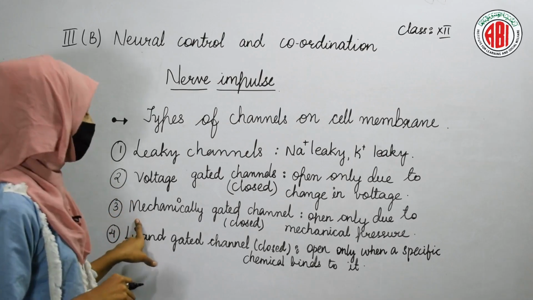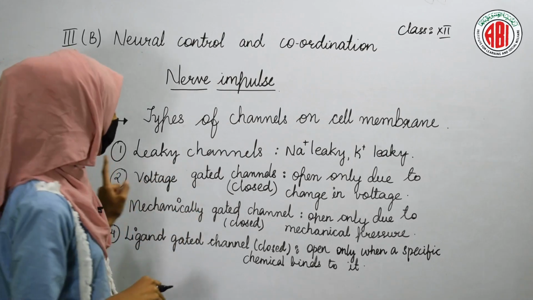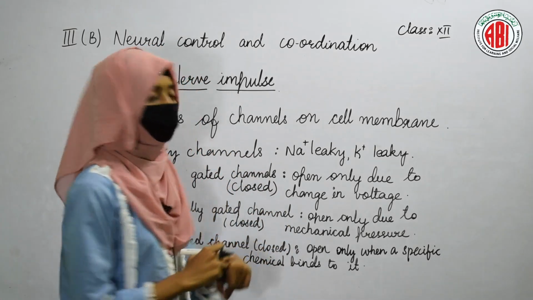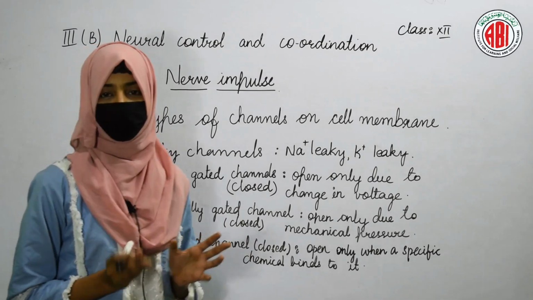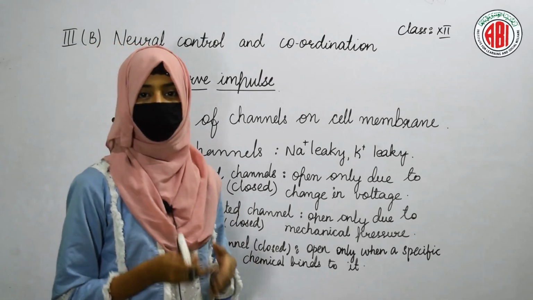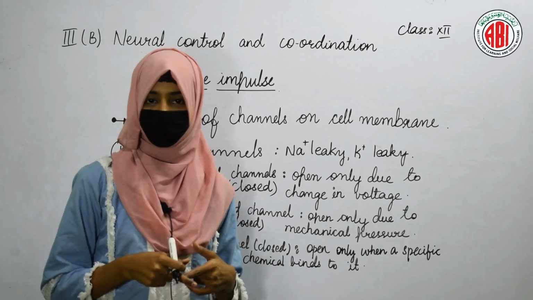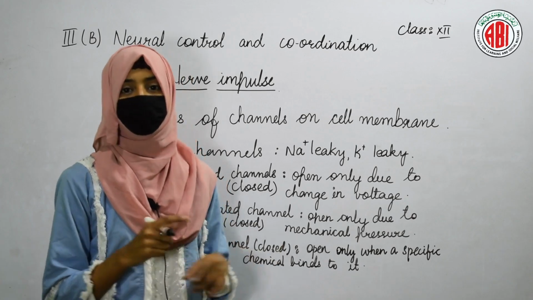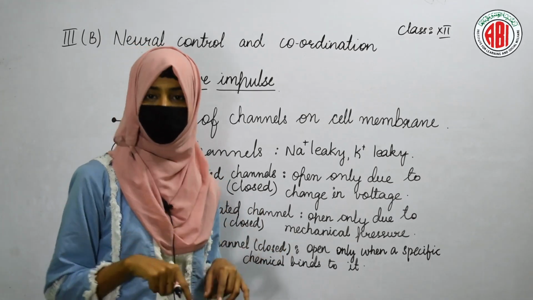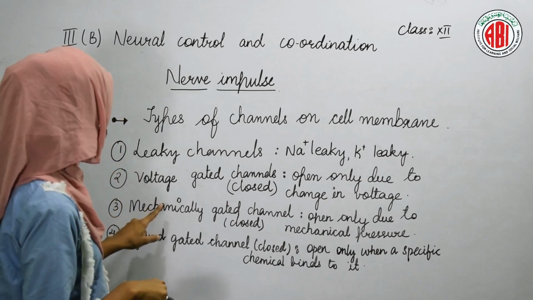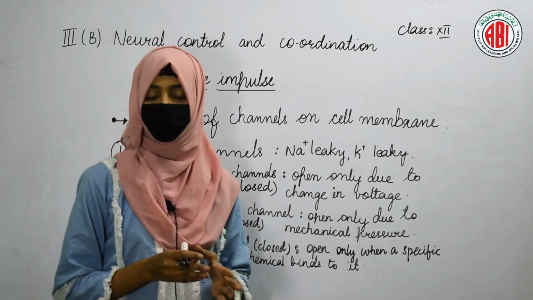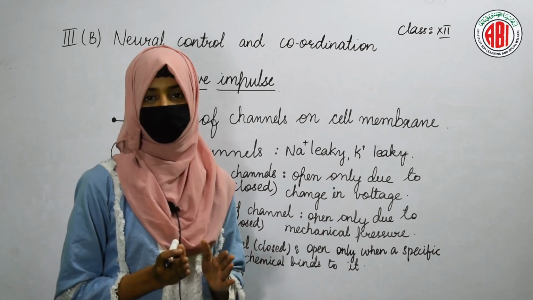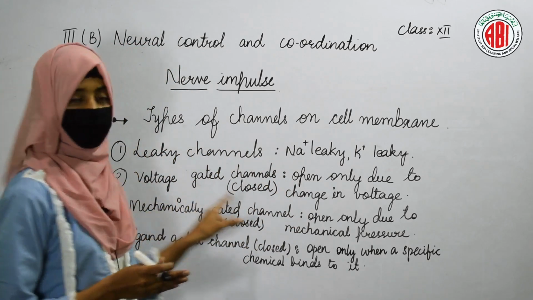The next one is the mechanically gated channel. These are also closed and they open only due to mechanical pressure. For example, whenever pressure is applied on any of our body parts, we know that below the skin neurons, nerve cells, are present, right? Because of the pressure exerted from the outside, in the cell membrane of the neurons you will find the presence of mechanically gated channels. They are closed, but due to the mechanical pressure they open and then the movement of ions can be seen through the channel called the mechanically gated channel.